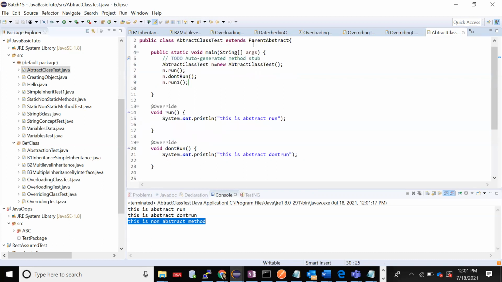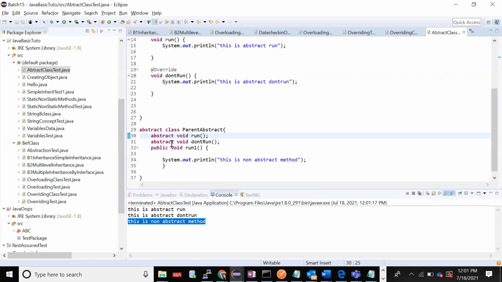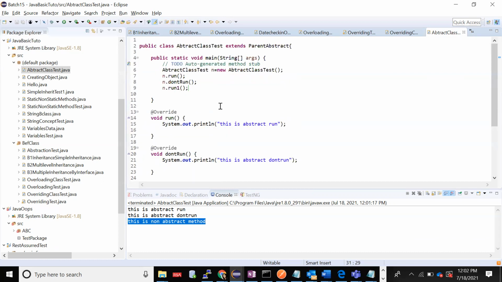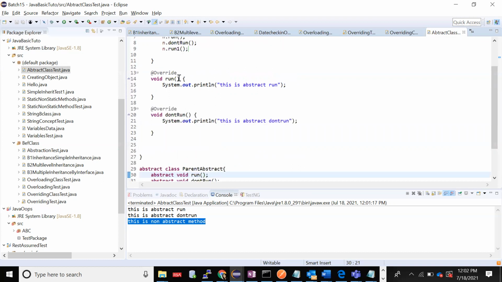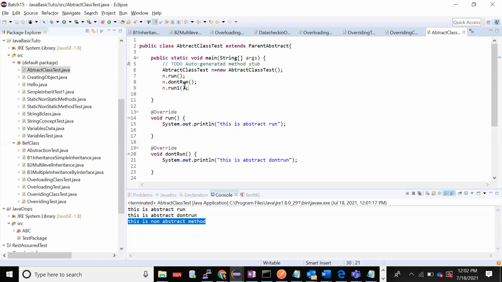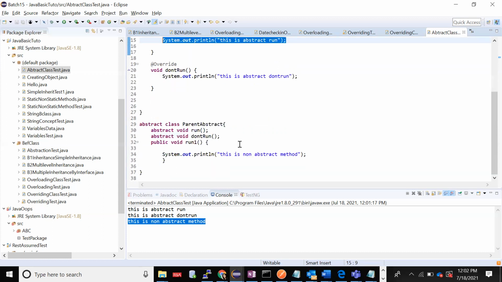When we are extending that abstract class, you will have to override the abstract methods. In my case, the abstract methods were run and don't run. I have overridden those two methods. Then I create an object and I can call the methods. When you're overriding, you can give the body whatever you want. Understood? This is all about your abstraction.